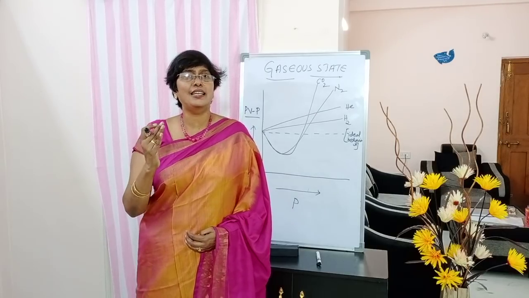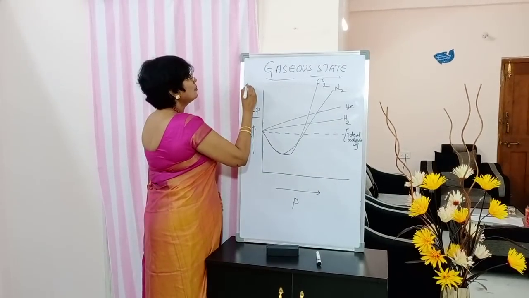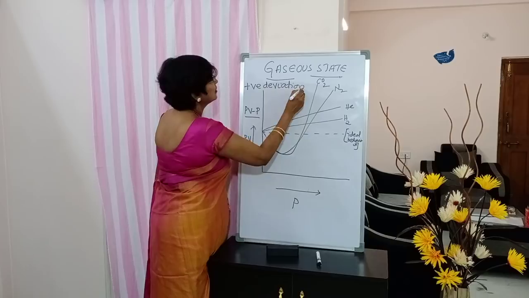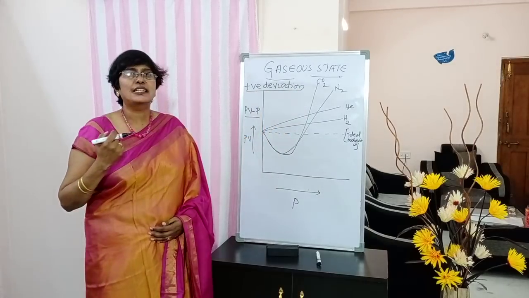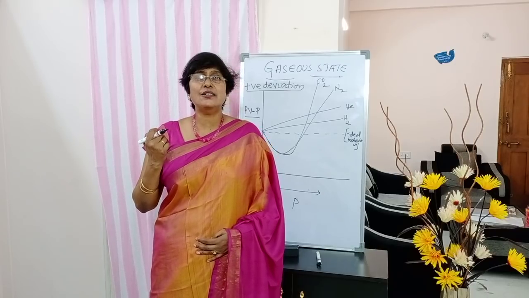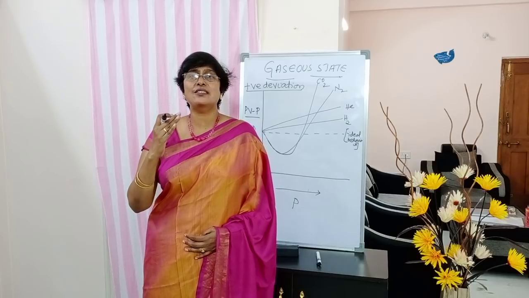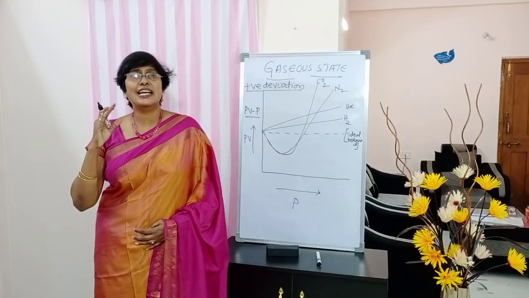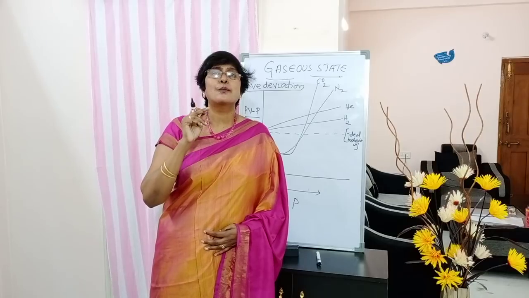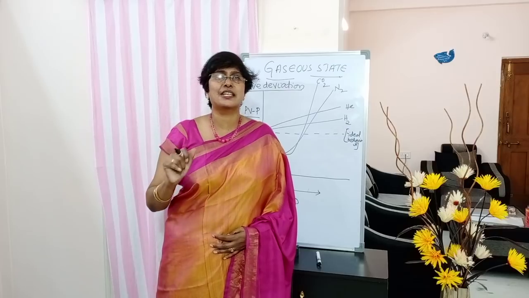It means that hydrogen and helium show positive deviation. Kindly underline this, students. They show positive deviation from ideal behavior. Positive deviation above the ideal line means the PV values are higher than the PV values of ideal gas. It means that H2 and helium show positive deviation from ideal behavior. Underline this, positive deviation.